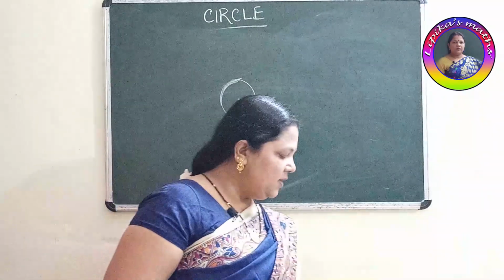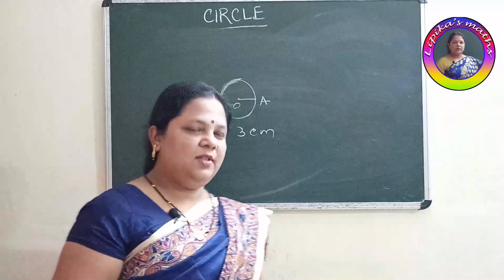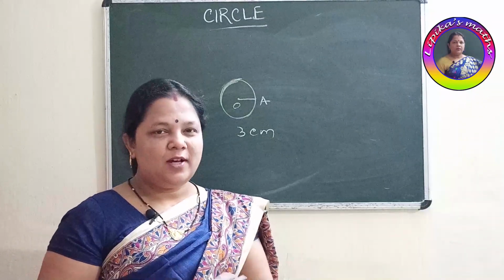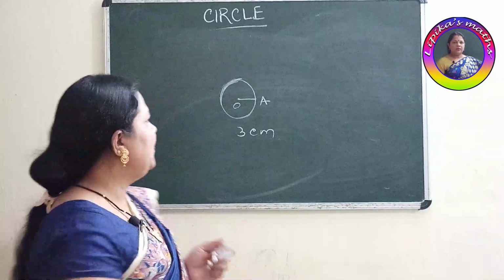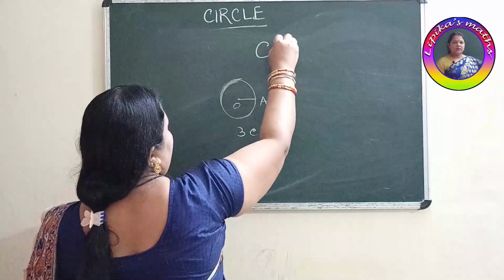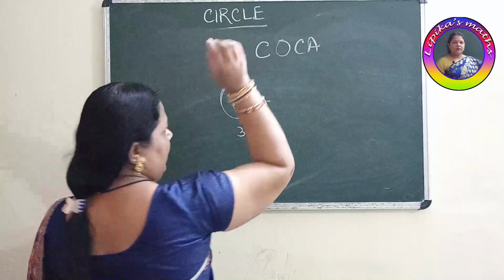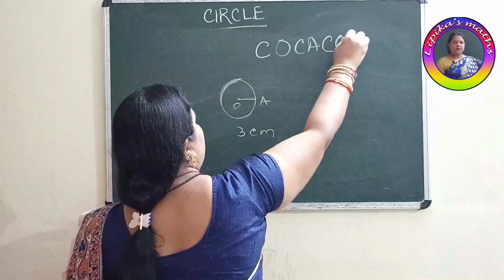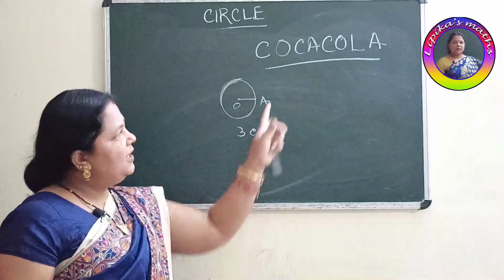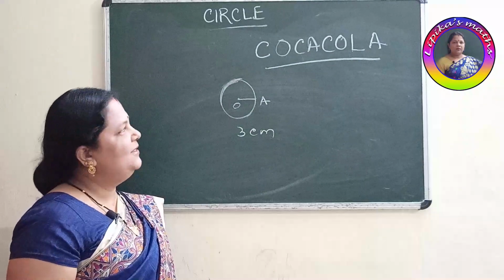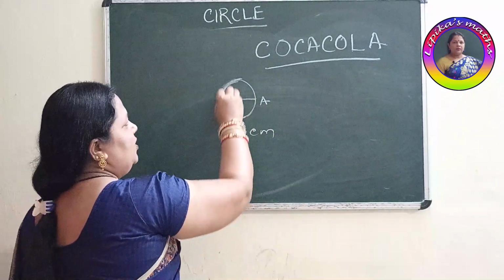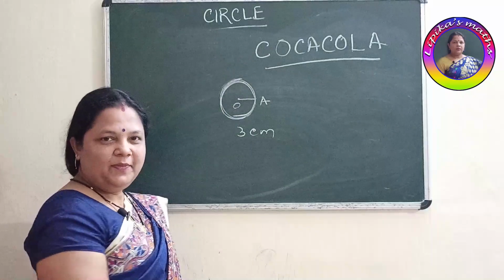Here, children, one interesting thing I want to share with you, that is your Coca-Cola. What is this Coca-Cola? Ask me. I am writing here half circle, full circle, half circle A, half circle, full circle, right angle A. What did you get, children? Coca-Cola. Not that Coca-Cola. This Coca-Cola is related to your topic, circle. How?